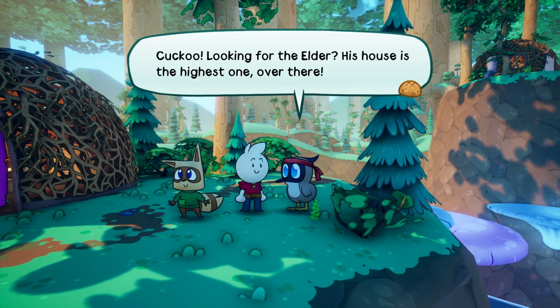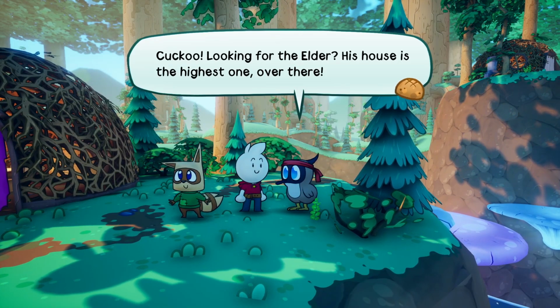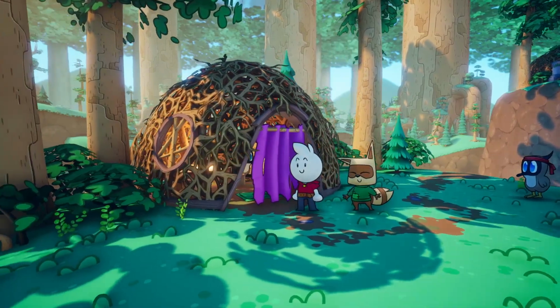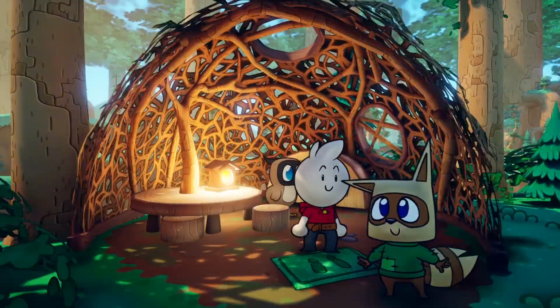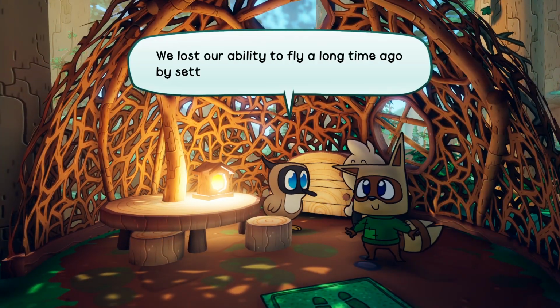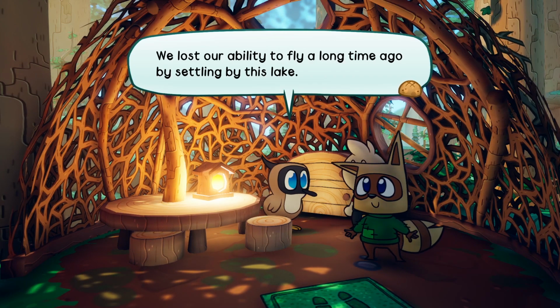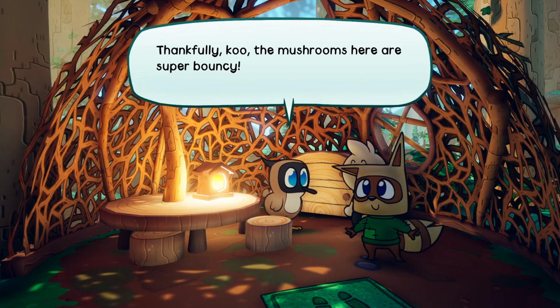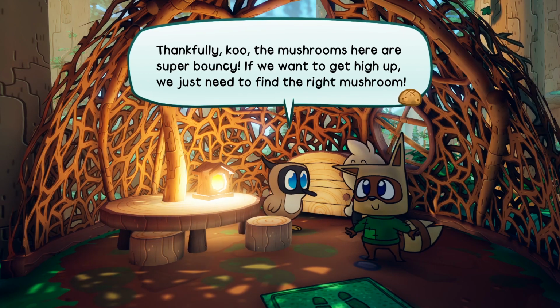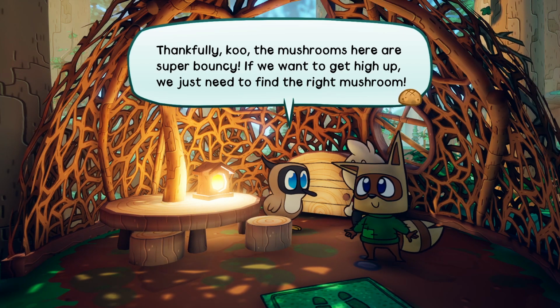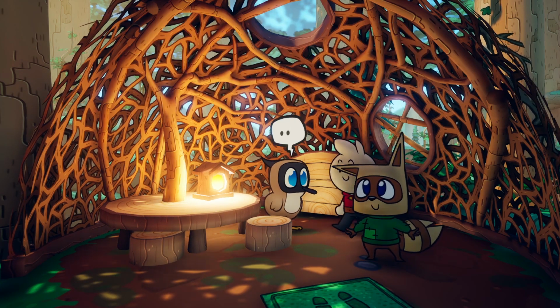Cuckoo! Looking for the Elder? His house is the highest one, over there. Where you can go on little nests here. We lost our ability to fly a long time ago by settling by this lake. Thankfully, the mushrooms here are super bouncy. If we want to get high up, we just need to find the right mushroom.